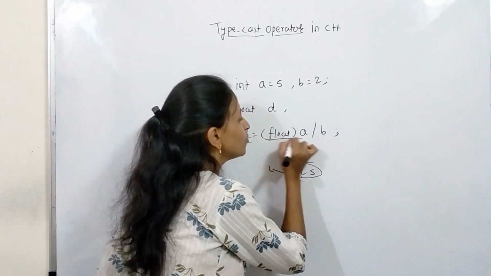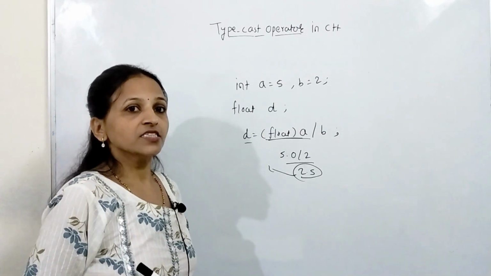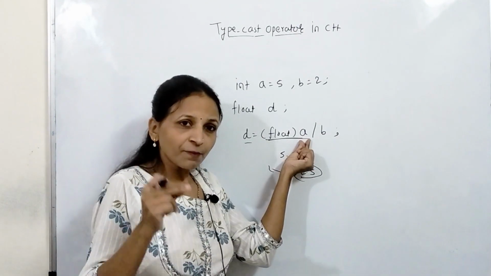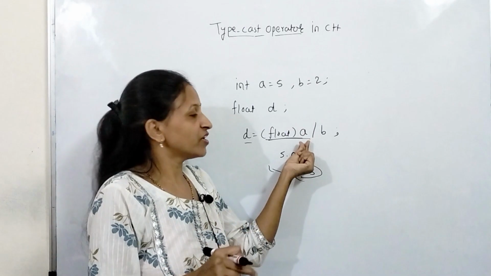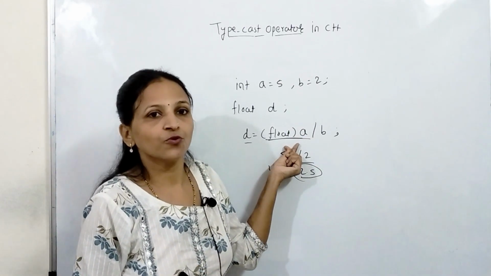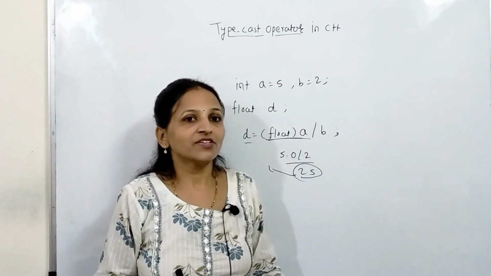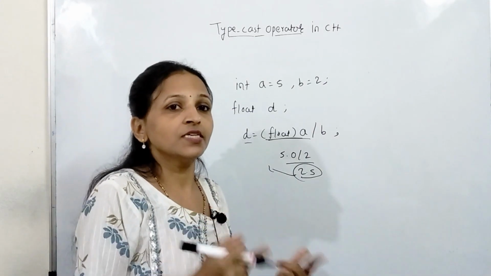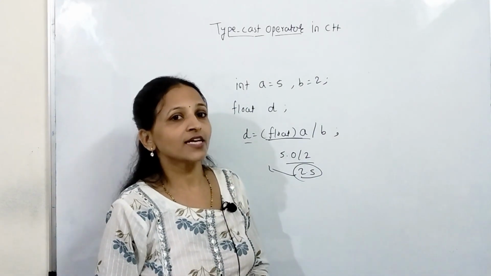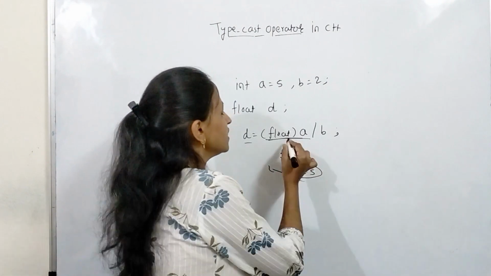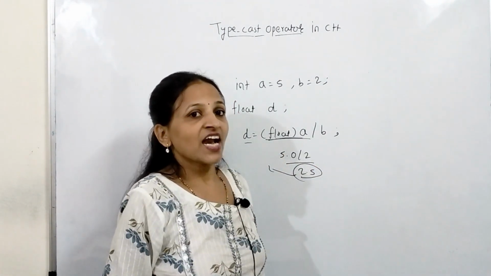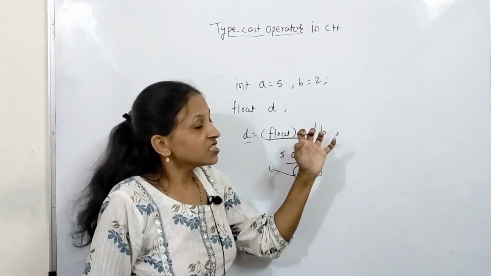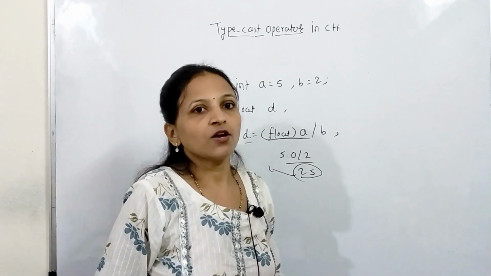This type of conversion is for temporary purposes, meaning for that particular statement we are converting the data type of a to float. This type of type conversion is nothing but explicit type conversion, and it is also called typecasting. Whatever notation we are using here is the C programming notation that is still allowed in C++.